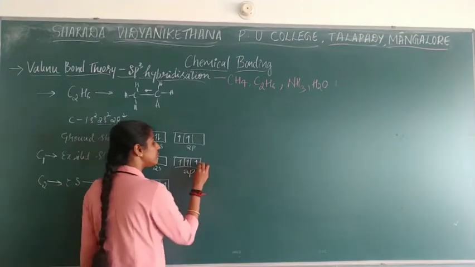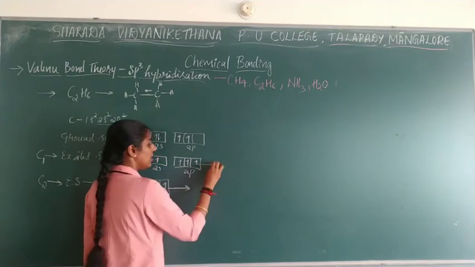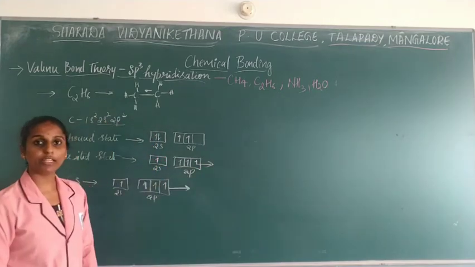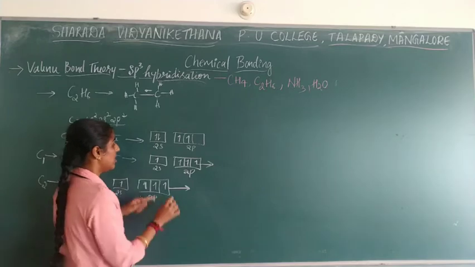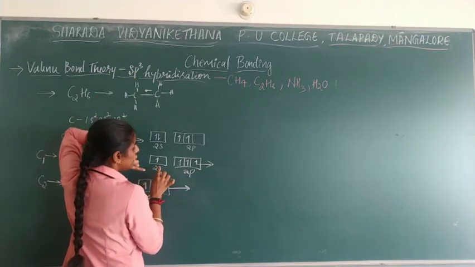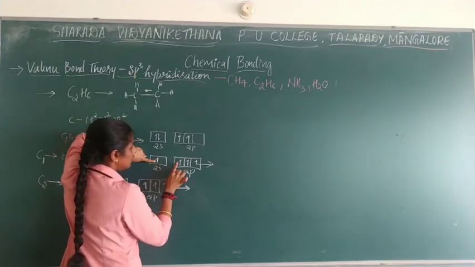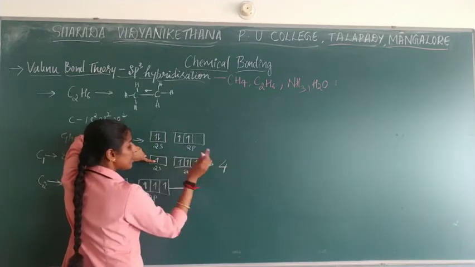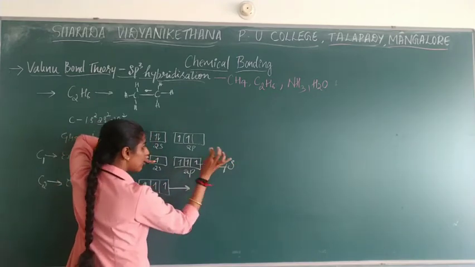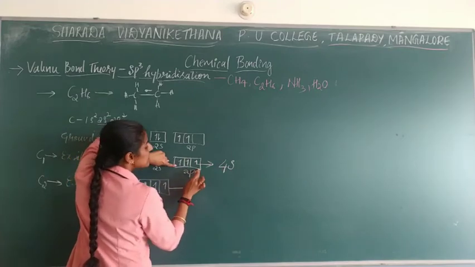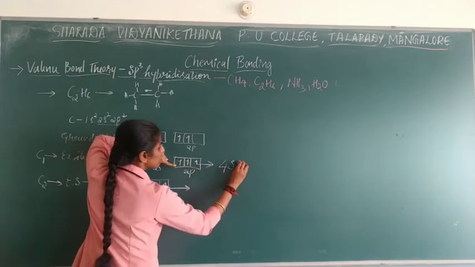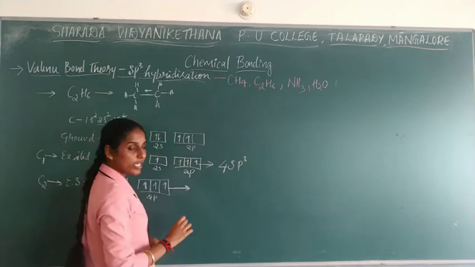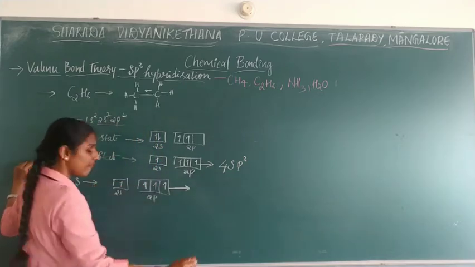For both you need to write hybridization. So what is the hybridization for C1 carbon, or first carbon? So that is, in total how many orbitals are having electrons? 1, 2, 3, 4. So 4. How many s orbitals are having electrons? Only 1 s orbital. How many p orbitals are having electrons? 1, 2, 3. So that is 3. So 4, sp3 hybridization for one carbon.